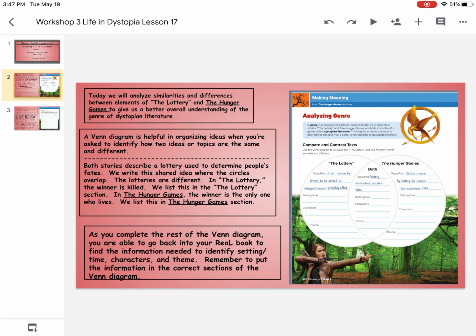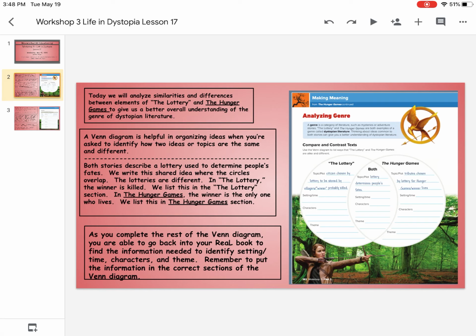Now you'll see that we're going to be using a Venn diagram to show comparison and contrast, which means we're going to look for similarities in both stories, but we're also going to look at how they were different: how they can use the same literary elements, but use them a little differently so the stories are different.